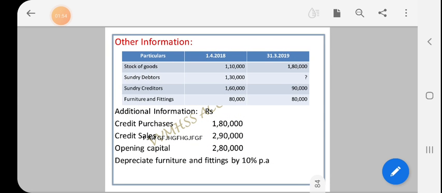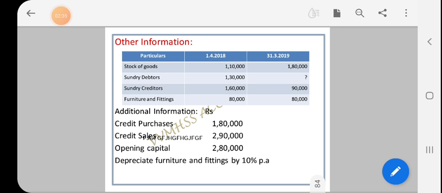Then other information: stock of goods, sundry debtors, sundry creditors, furniture and fittings. So the opening details as on 1/4/2018, all the items are given. But in closing, 31st March 2019, we missed the debtors amount. Sundry creditors, furniture and stock of goods are given, but sundry debtors is missing. Then additional information: credit purchase and credit sales, opening capital, depreciate furniture and fittings. So we have to prepare the trading and profit and loss account and balance sheet.